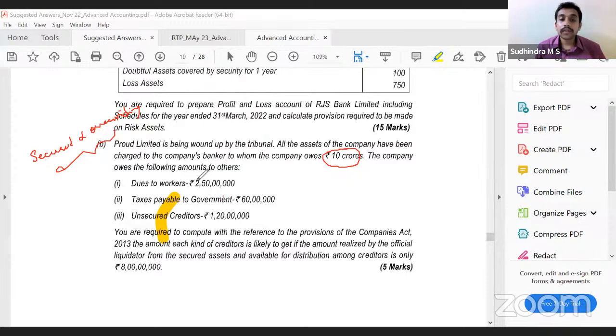Dues to workers. That's correct. So 12.5 crores is the amount that we have to pay them, but we have only 8 crores. So this 8 crores would be distributed among the banker and workers in the ratio of 1:4. Everyone understood? Yes, write down.